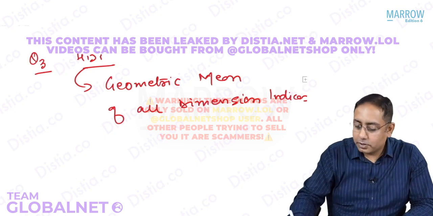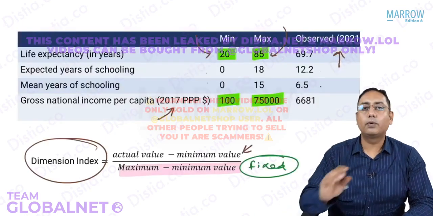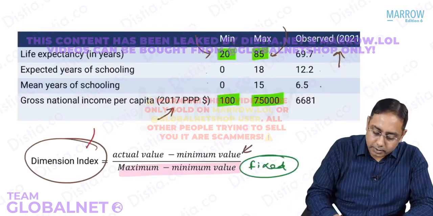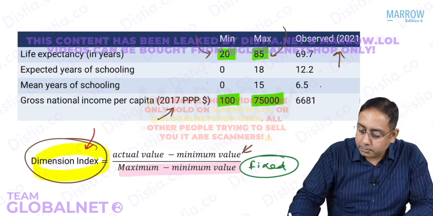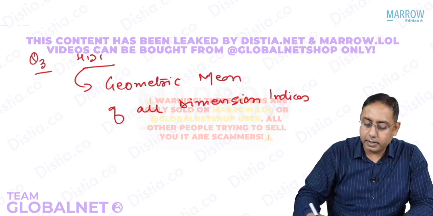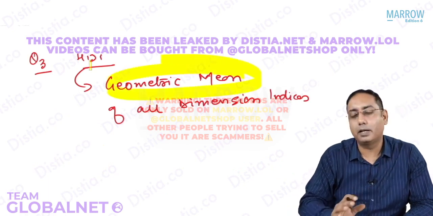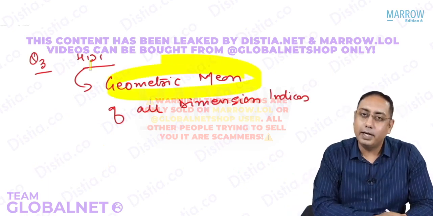Please note, this can be an MCQ for you: what is the maximum and minimum value? This can be an MCQ: how do you calculate the dimension index? This can be an MCQ: in the dimension index, what do you do? It is a geometric mean. A lot of MCQs come on HDI.